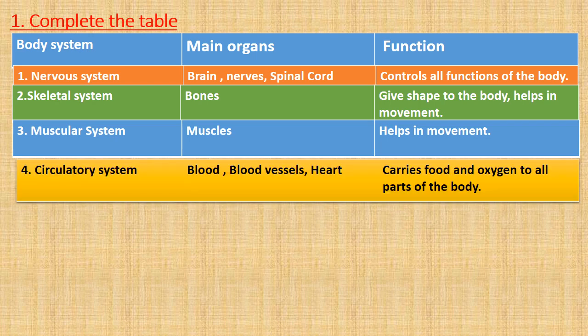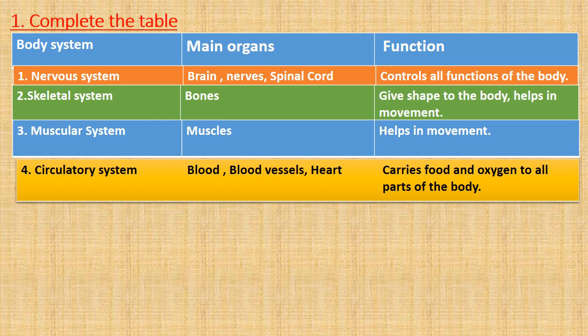Fourth is circulatory system. As we all know, circulatory system is our lesson number 1 which we studied properly. So here students, main organs for circulatory system are blood, blood vessels and heart.